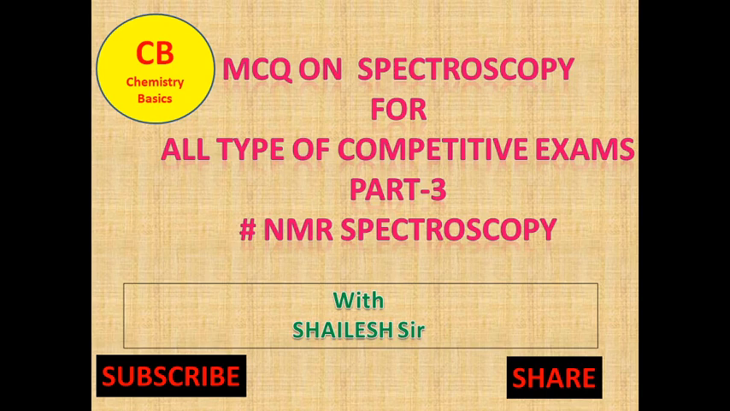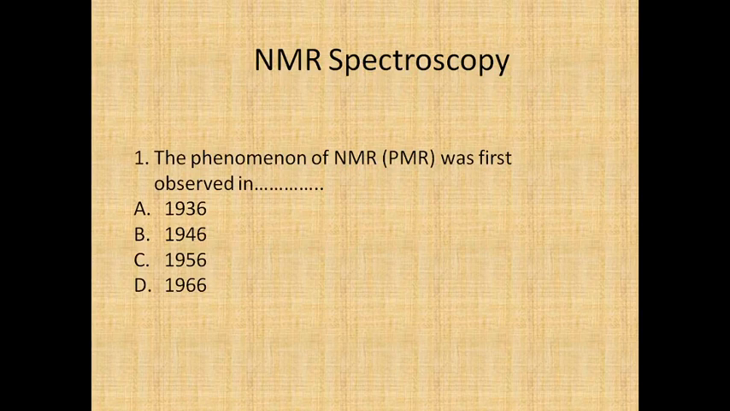Let's start today's multiple choice questions without wasting time. So let's go. First question: the phenomenon of NMR or PMR was first observed in, option A 1936, option B 1946, option C 1956, or option D 1966. So the correct answer is 1946.